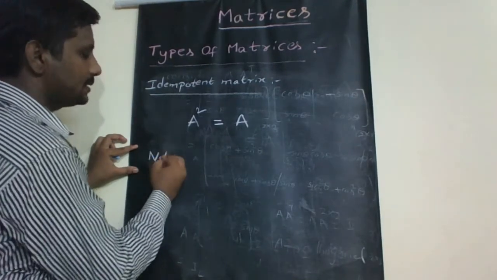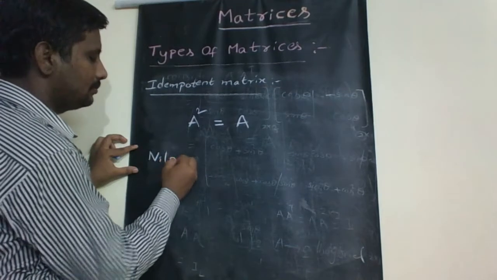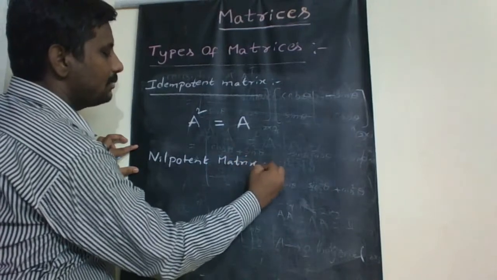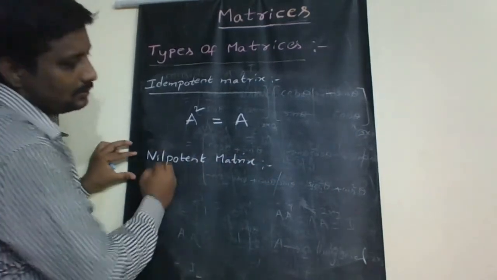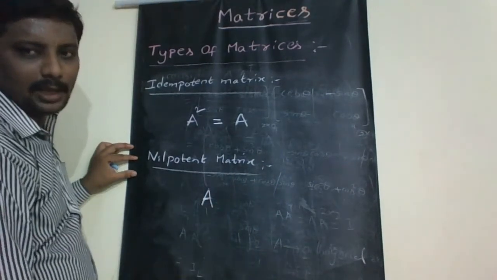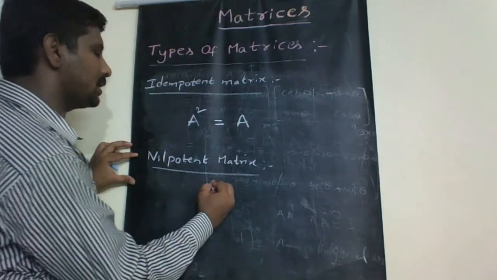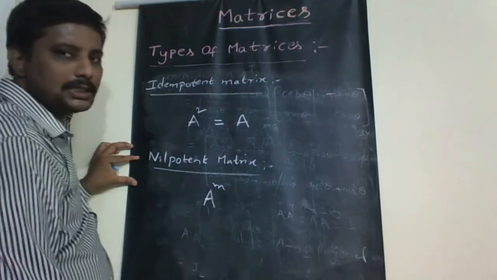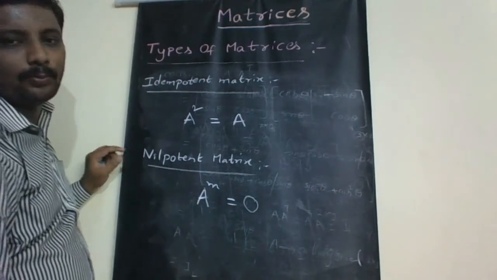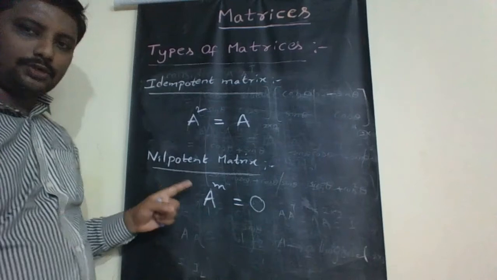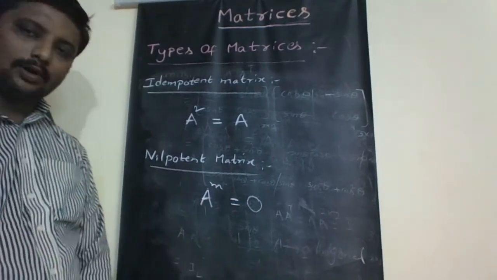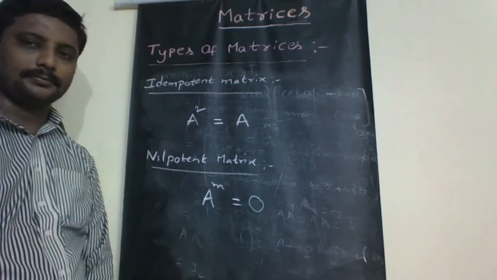Similarly, we have another definition: nilpotent matrix. A matrix capital A is said to be nilpotent if there exists a positive integer small m such that A power m equals the zero matrix O. Then A is called a nilpotent matrix.